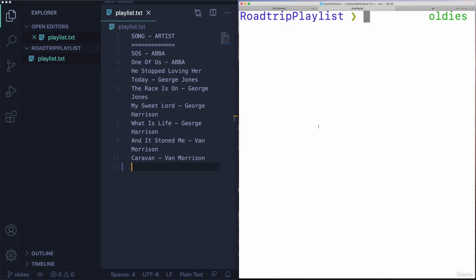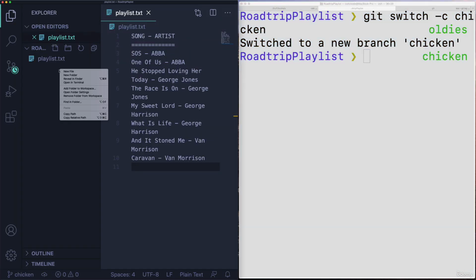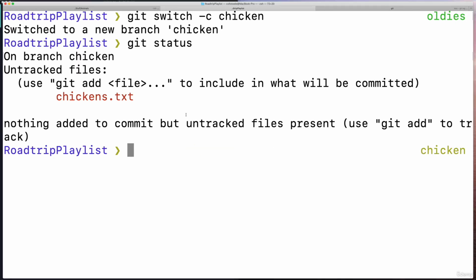We'll learn more about conflicts when we get to merging. But sometimes that's not an issue at all. So if I make a new file, for example, I'm on the oldies branch. Let me make a new branch here. Git switch -c, and this branch will be, I don't know, how about chicken? I'm going to delete it. A chicken branch, okay? And on this chicken branch, I'm going to make a new file entirely called chickens.txt, and I'll put some of my chickens in here, like Stevie Chicks. Okay, so I have this new file no other branch has, but I haven't added or committed that file.